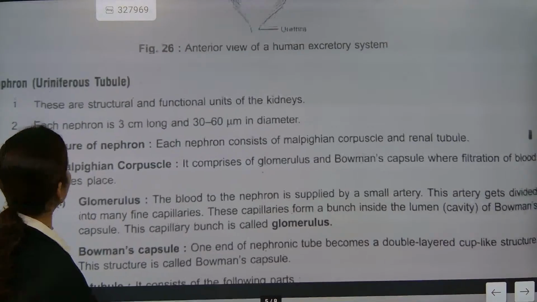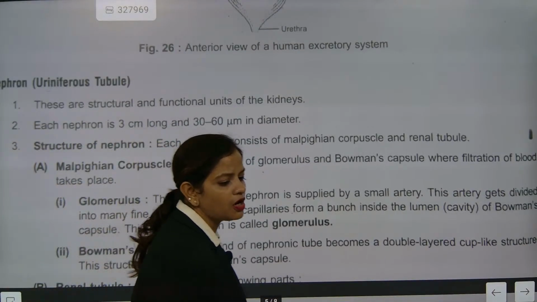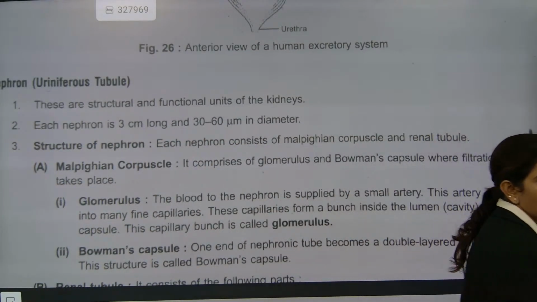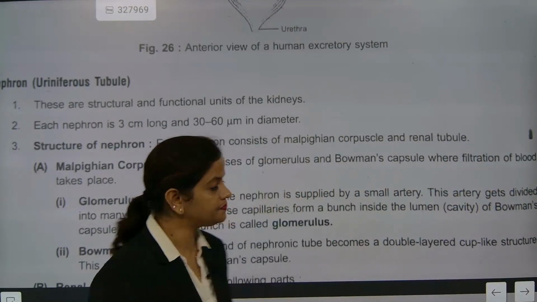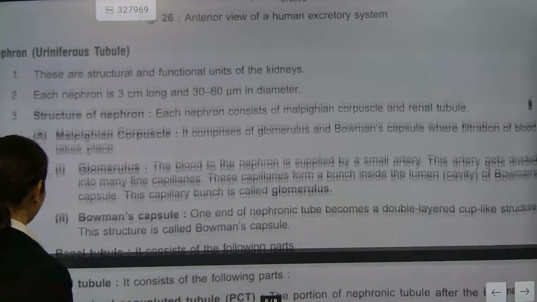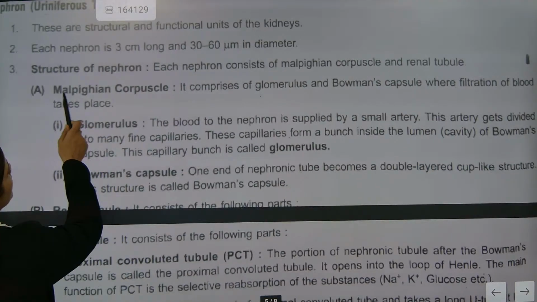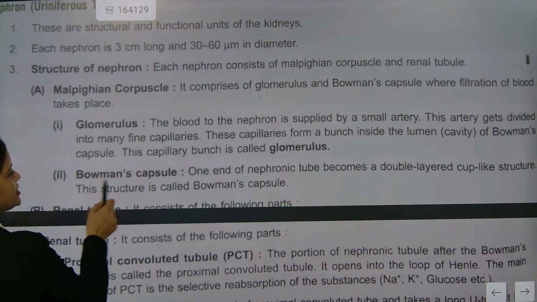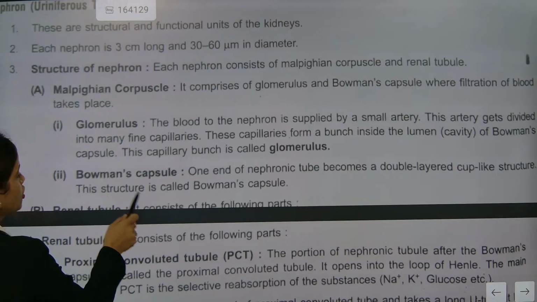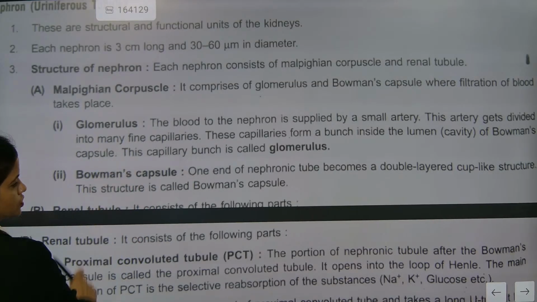So, urination, nephron. What is a nephron? That is called the uriniferous tubule. The nephron consists of two sections. What are they? Now look here. The nephron will be divided into two segments. One is the Malpighian corpuscle. Malpighian corpuscle means glomerulus and Bowman capsule. Understood?